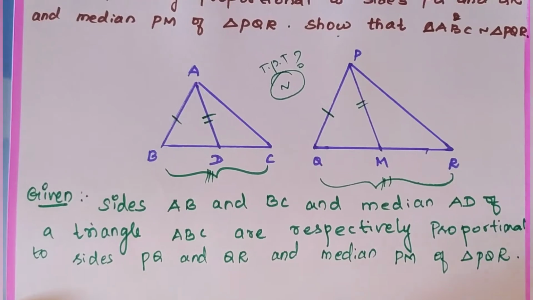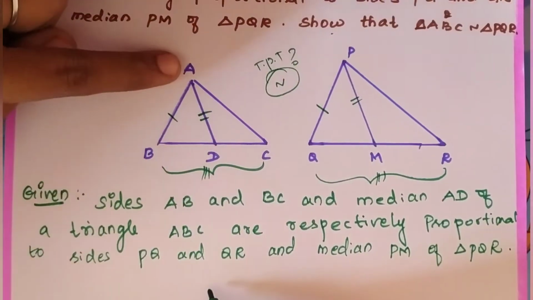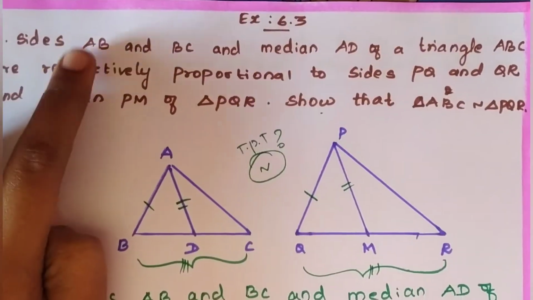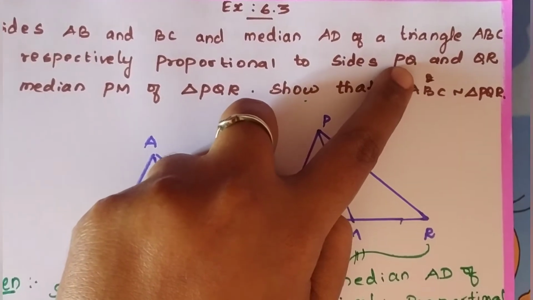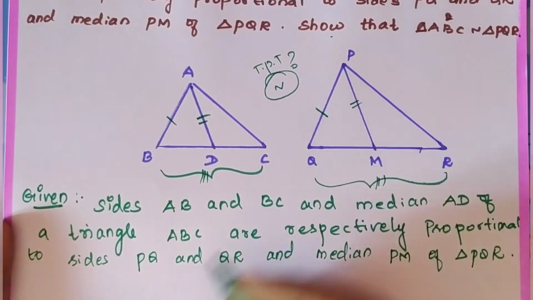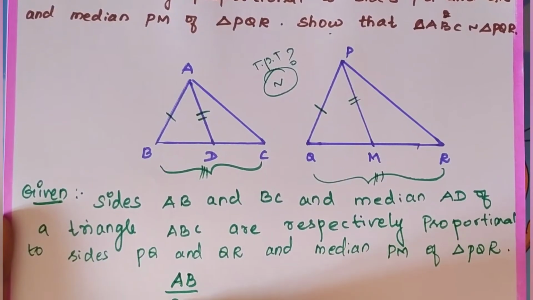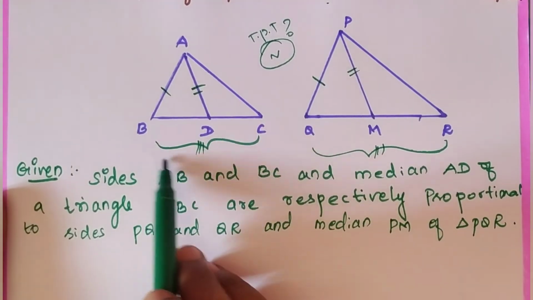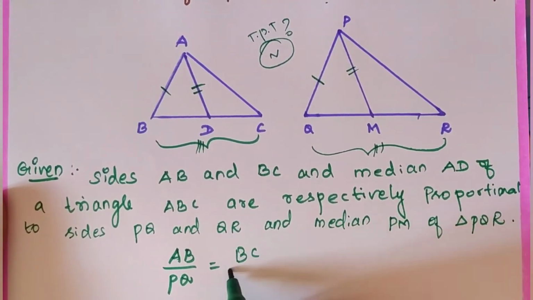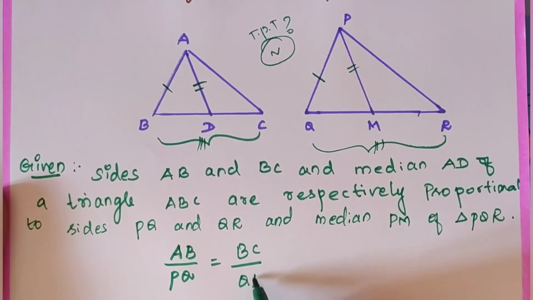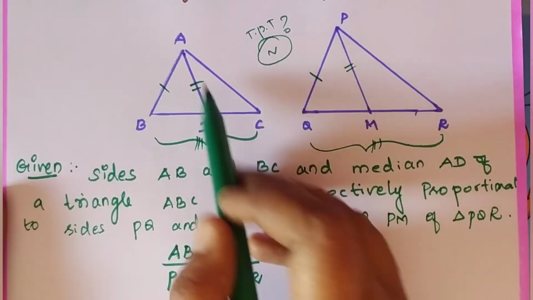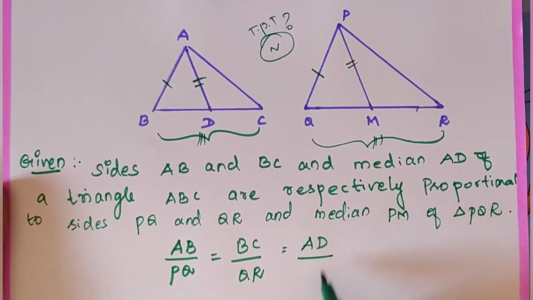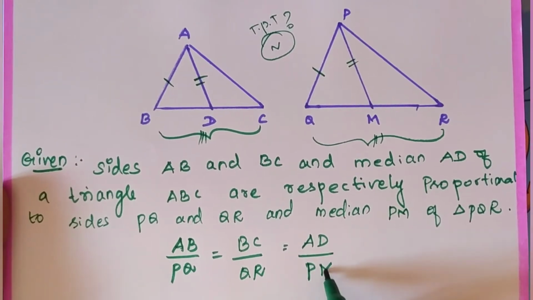Since the sides are proportional, I can write that AB is proportional to the side PQ. So AB divided by PQ is equal to BC divided by QR, and AD divided by PM.